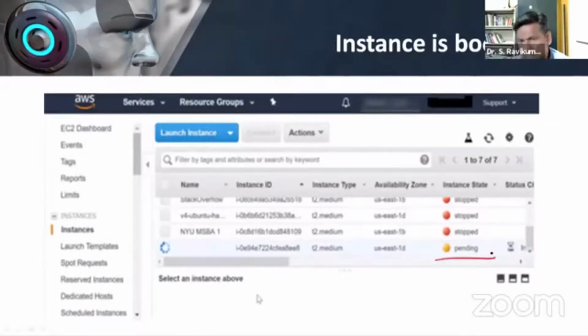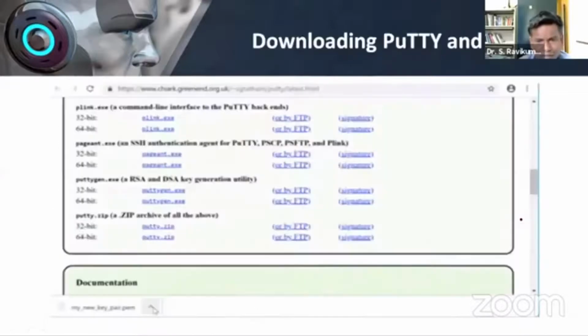You can see it is pending. Once it is finished, it will say running. You can see earlier instances that were working are showing as stopped, but our cloud has just started. It is only booting up or taking shape. The cloud instance is being created, and that is called pending.